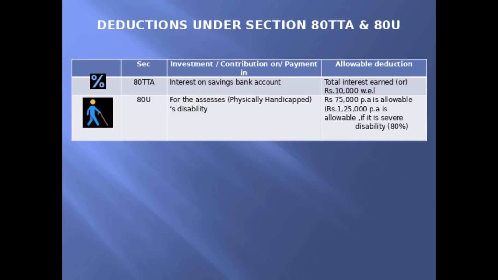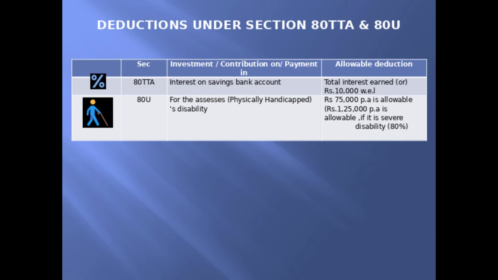Deductions under section 80TTA and 80U. 80TTA, interest on savings bank account, for which the total interest earned by an assessee or rupees 10,000, whichever is less, is an allowable deduction. And this 10,000 is in addition to the 3,500 which is allowable for the post office savings account. So there the 3,500 can be deducted in computation of income itself, and this 10,000 under 80TTA can be deducted after finding the GTI. Then this 80TTA can be deducted.